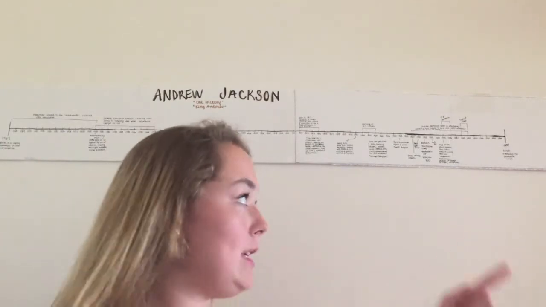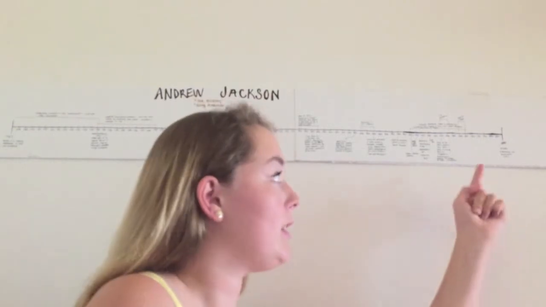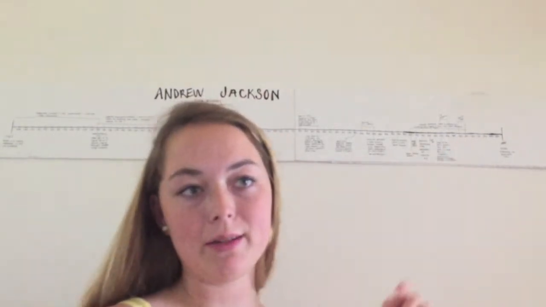March 1st, 1836. The Bank of the U.S. expires. Its charter expired. The Second Bank of the United States ceases to operate as a national bank. It receives a new charter from the state of Pennsylvania and opens as the Bank of the United States of Pennsylvania.